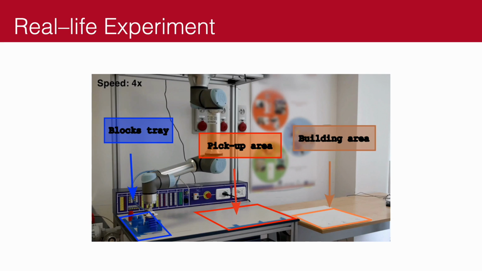Now, the goal is for the user to complete the structure with as much freedom of choice as possible. So the blocks here in the pickup area should be as varied as possible. And also, we want to follow a certain policy when building a structure, so that the user does not make mistakes. Now, this policy can be evident or can be hidden from the user, and it is represented by how the blocks are positioned in the pickup area. So the closer the block is to the user, the higher the probability that the block is picked up.